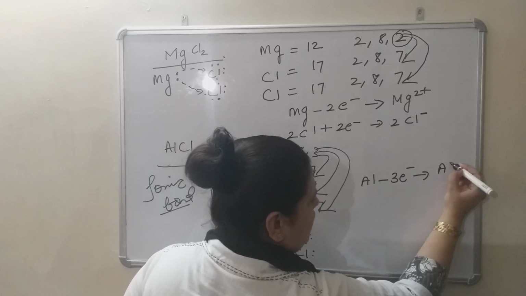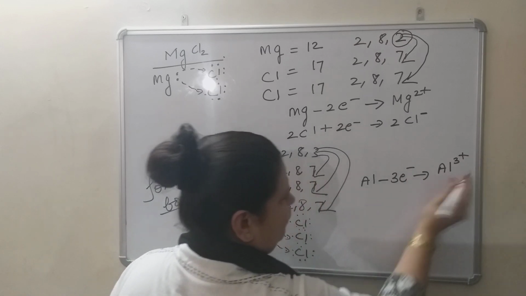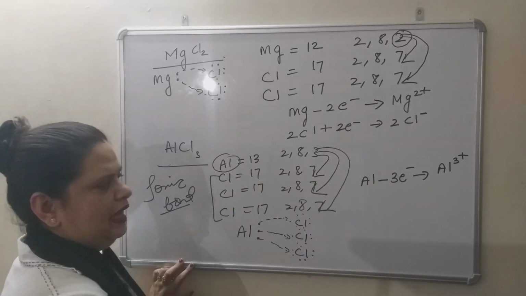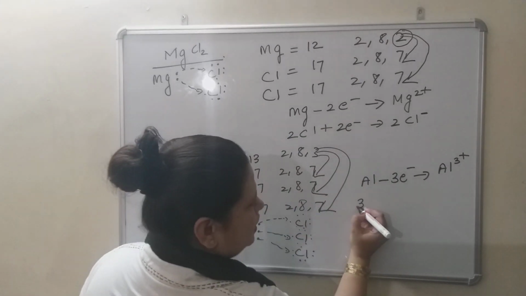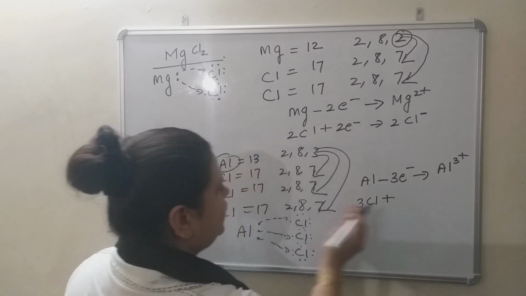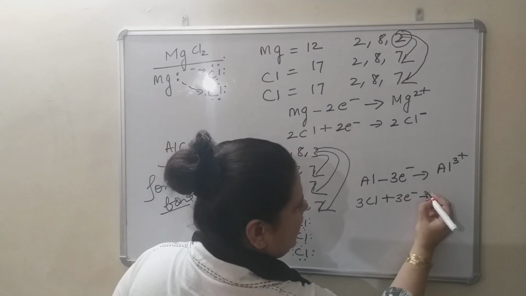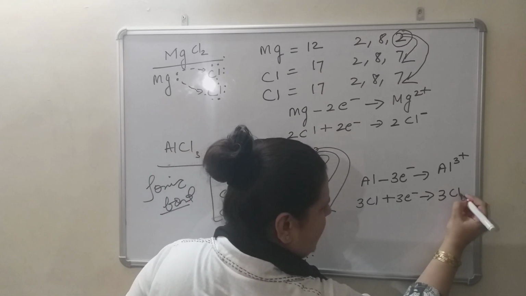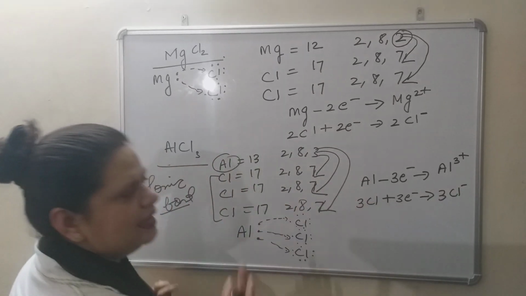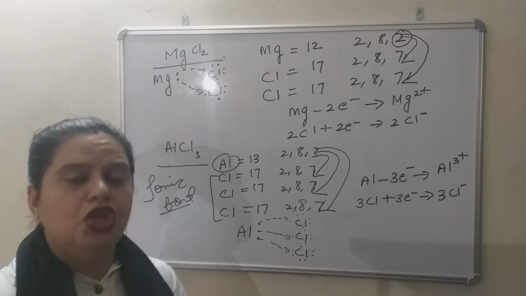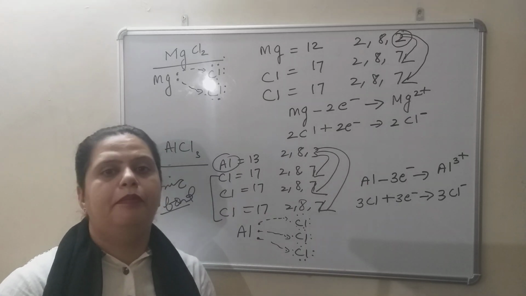So इसके ऊपर चार्ज आ गया 3 पॉजिटिव. एक एटम ने 3 लूज किए. How many atoms of chlorine? 3 atoms of chlorine. Total how many gain? 1, 2, 3. Total electron एक सबके पास आ रहा है. तो क्लोरीन के 3 एटम, तीनों ने एक गेन किया. This is the ionic reaction. So this is all about the ionic bond.